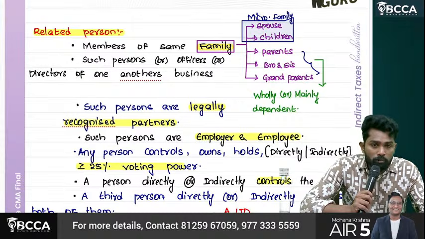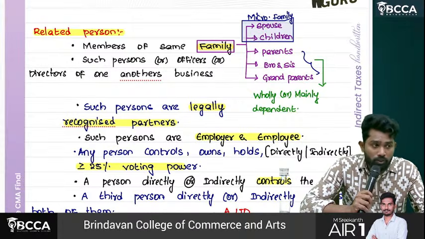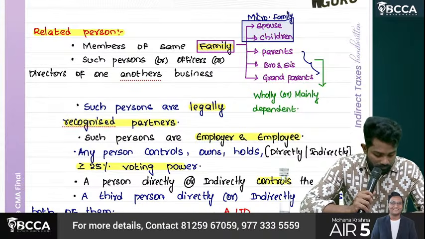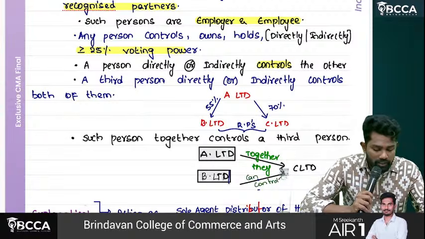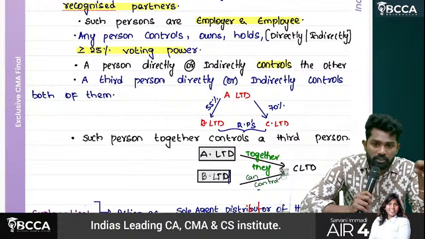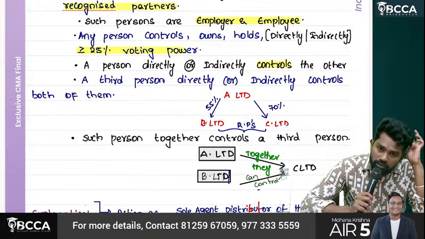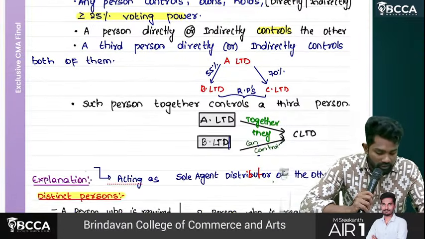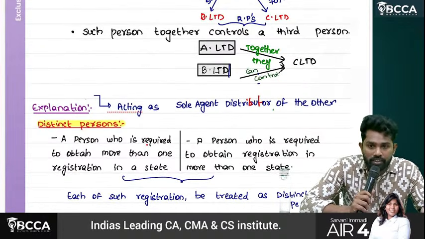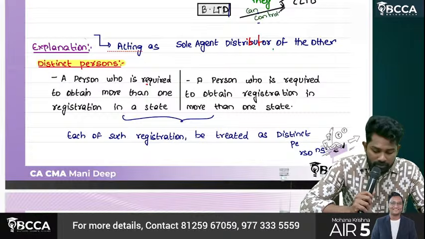Then a person holding 25% or more of the voting power. Then if a third person directly or indirectly controls both of them, or this person and another person together control a third person. Then when such a person is acting as a sole agent or distributor of the other, these are called related persons.